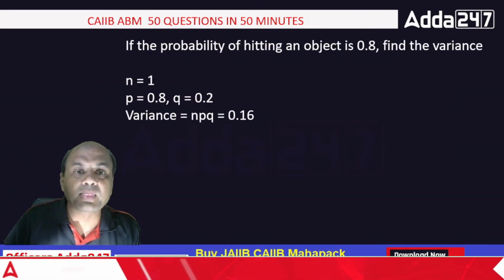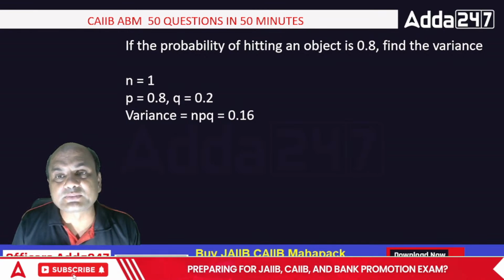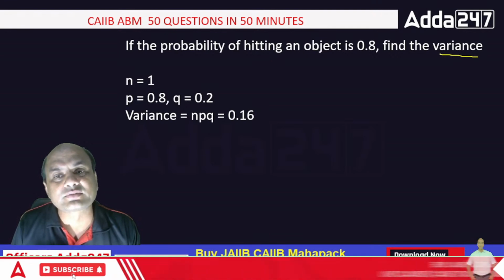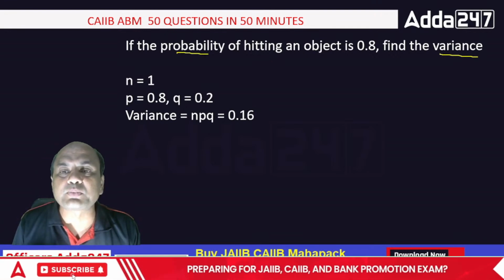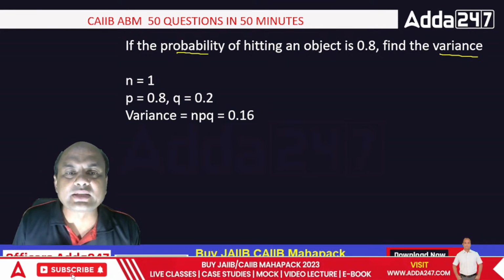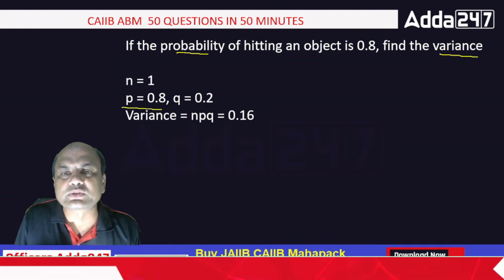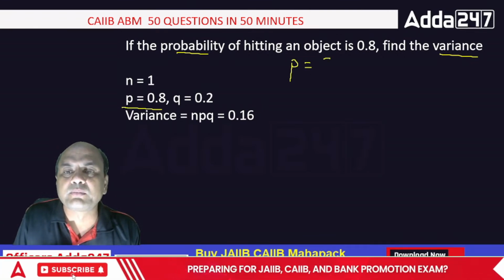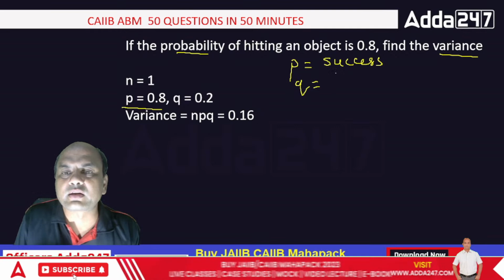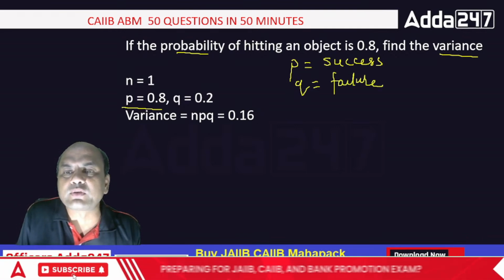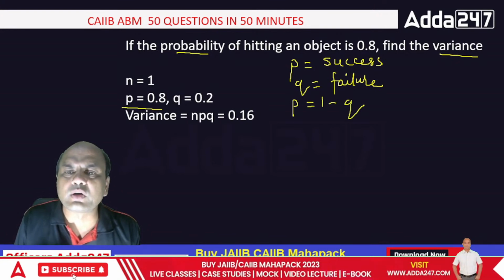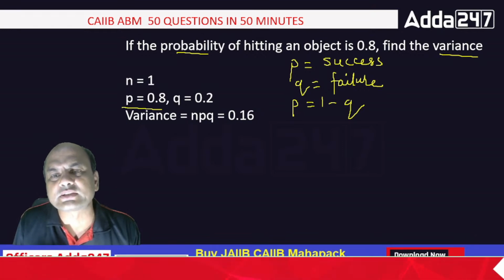If the probability of hitting an object is 0.8, find the variance. Oh, what is this? Something new. What is the variance? Probability of hitting an object is 0.8. Remember, success is always called P. P equals success, and Q equals failure. And what is the relationship between P and Q? Always remember, P equals 1 minus Q, because the total of failure and success equals 1.